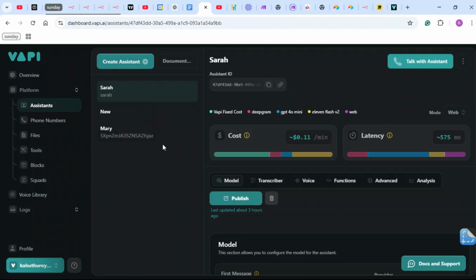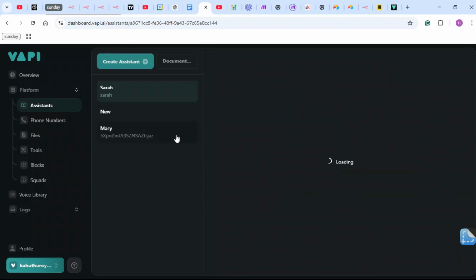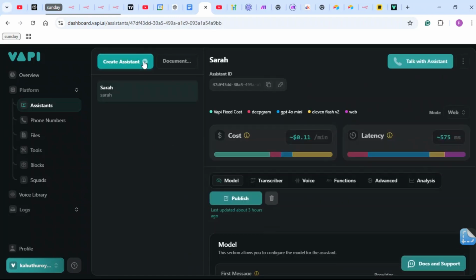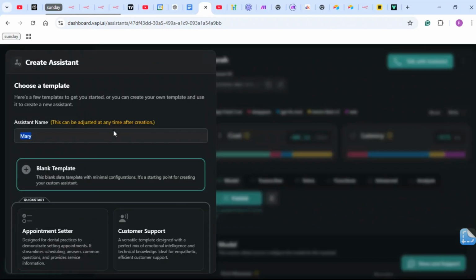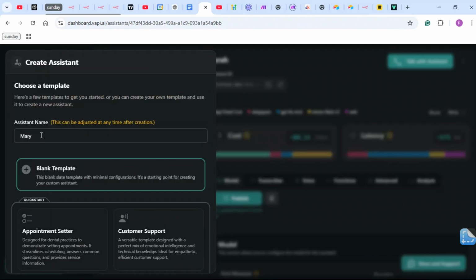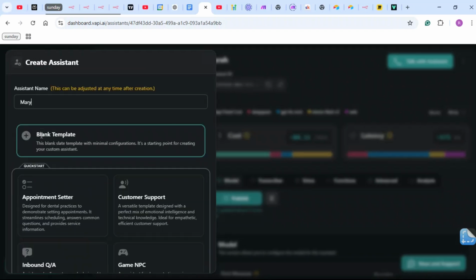So these are some of the assistants I've created, but I'll actually delete this so I can create a new one with you guys. I'll leave this one because it's in use, and I will go to create a new assistant. So here I get to put the assistant's name. I can just leave mine as Mary. I'll call my assistant Mary.